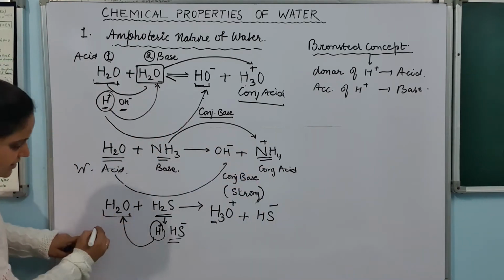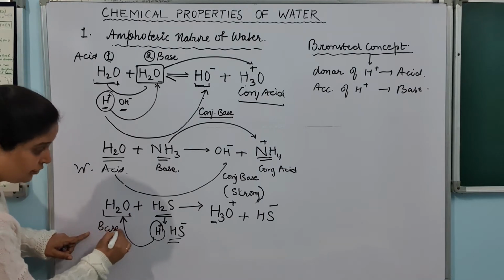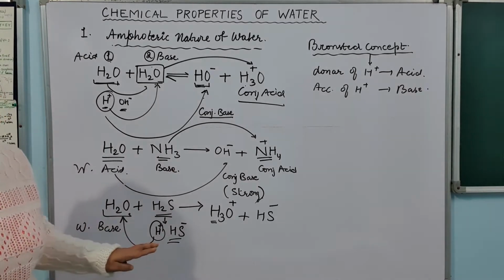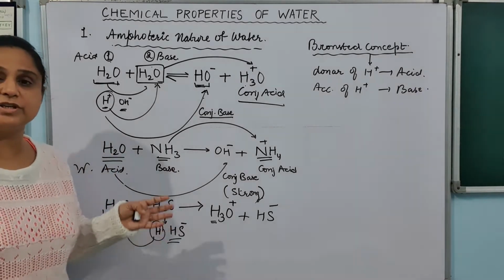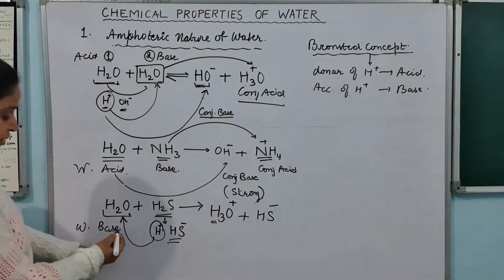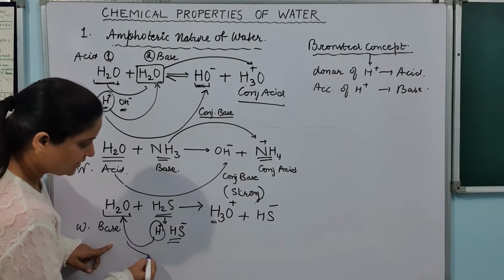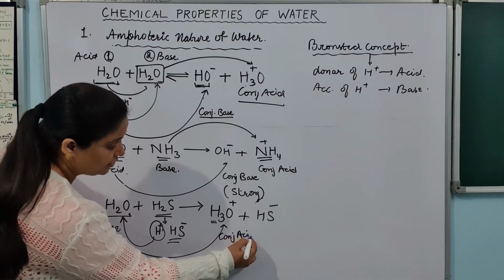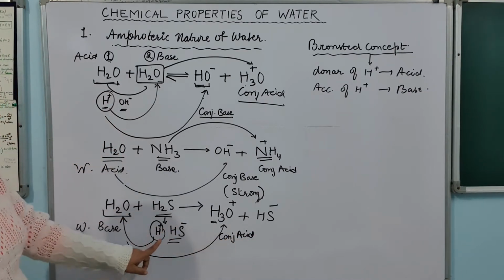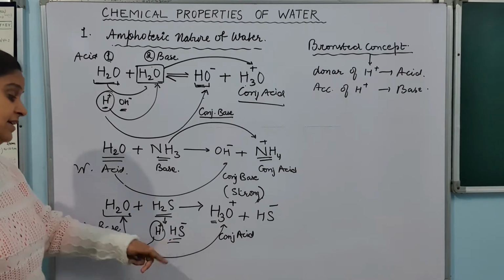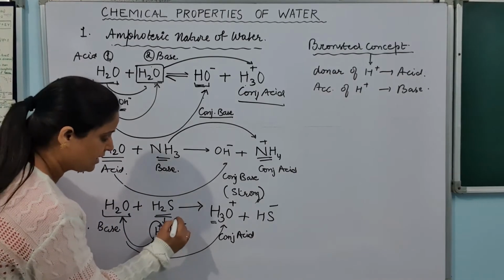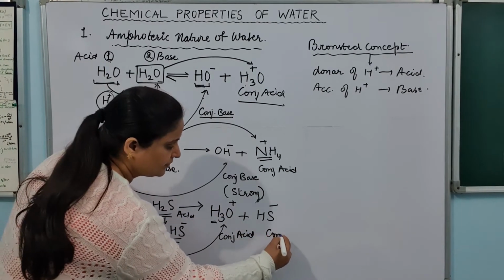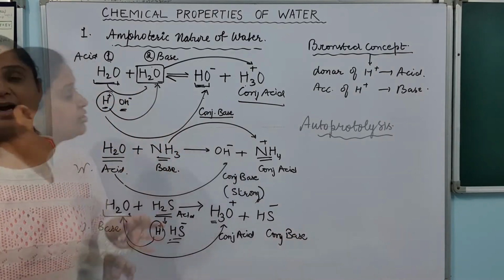Here it is working as a base, which is a weak base, obviously, because from the starting I am telling you it is a weak base and weak acid, not very strong. Depending on the situation, it will behave like a base or acid. So it is a weak base. So what is the conjugate acid here? Here it is the conjugate acid, and we all know that this is a very strong acid. And on the other hand, this H2S is donating, so it is an acid here, and its conjugate base will be this. Okay, I hope it is clear to you.